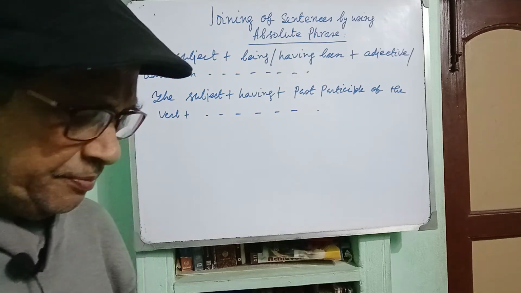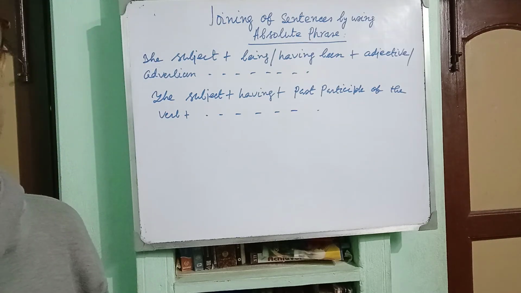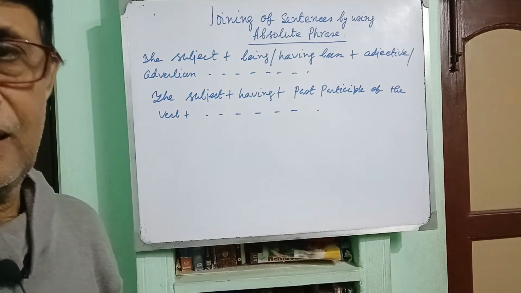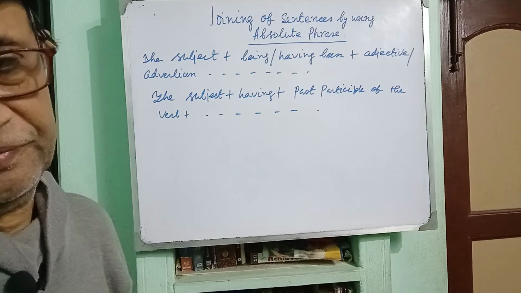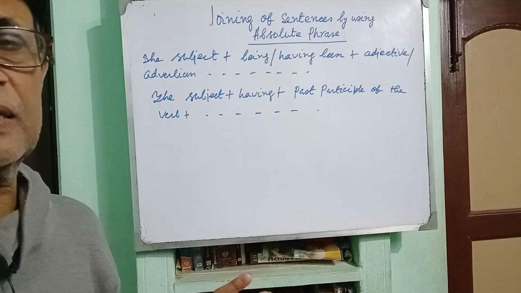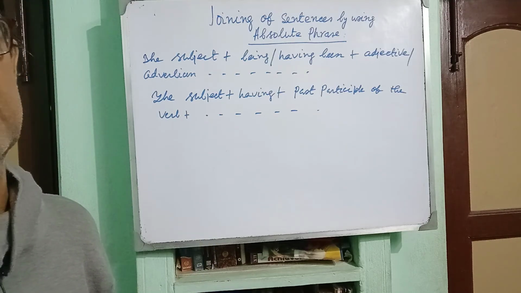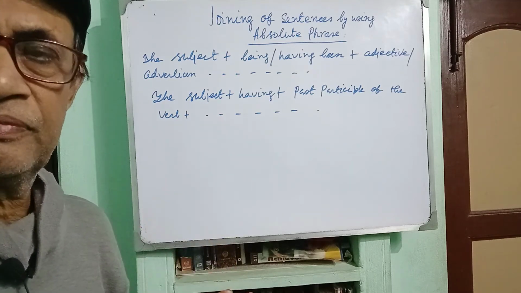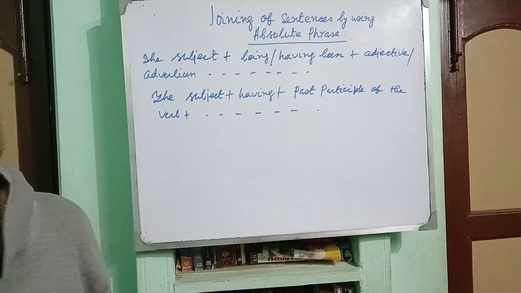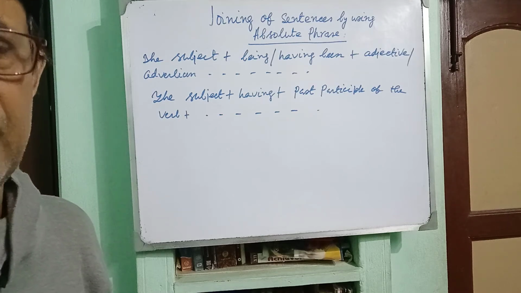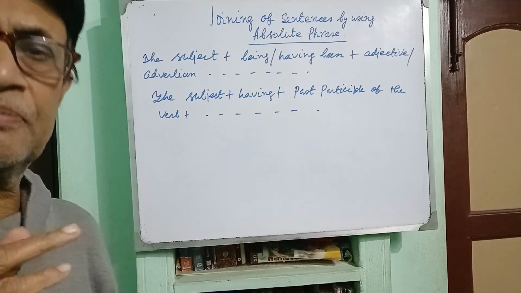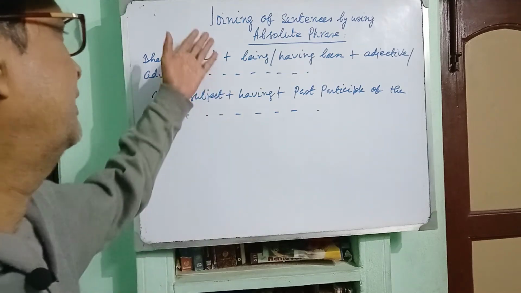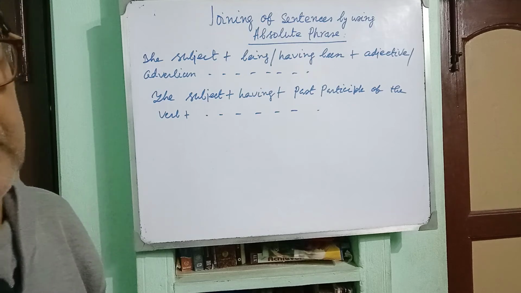So I am repeating that absolute means independent, free from any kind of bondage, and phrase is a group of words. So the group of words that can be used in a sentence independently is called an absolute phrase, and the cause portion will take the absolute phrase, and the subjects must be quite different, and these are the methods of construction.